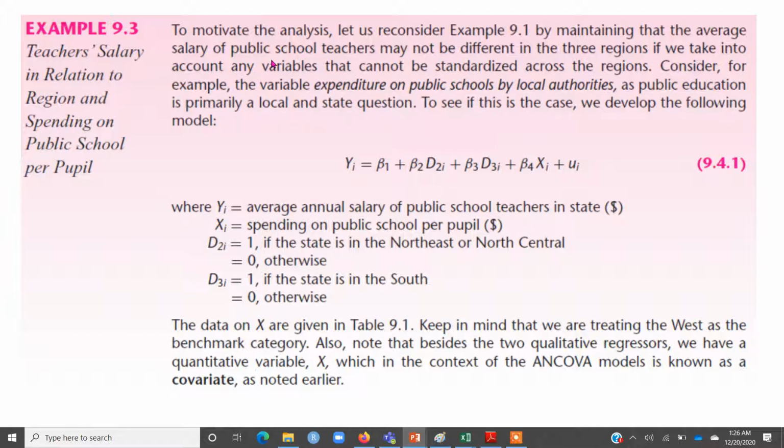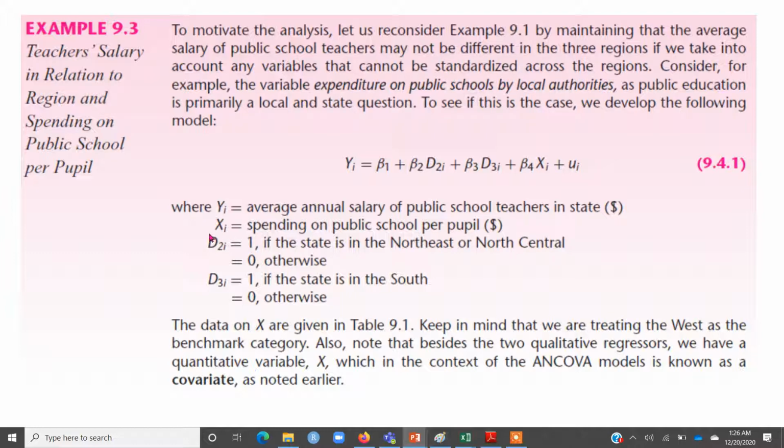Let's say we take into account an additional variable, expenditure on public school by local authorities. So apart from the region dummies, I include another variable x, which is spending on public school per pupil. You can see that spending is given in dollars, so x is a quantitative variable, whereas d2 and d3 are dummy variables. Now this model is called the ANCOVA model.